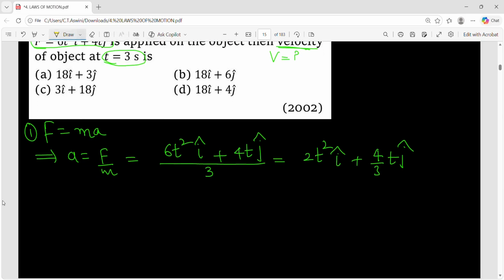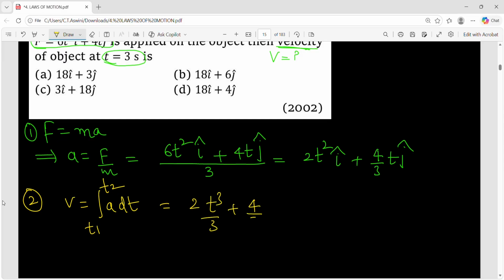How do we find velocity? From the expression of acceleration, recollect the motion in 1D concepts. Velocity is equal to the integral of a dt, because this time acceleration is time dependent, and limits will be t1 to t2. So integrate, what will you get? t² integration is t³/3, 4/3 as it is, t integration is t²/2. And what are the limits here? 0 to 3 seconds.